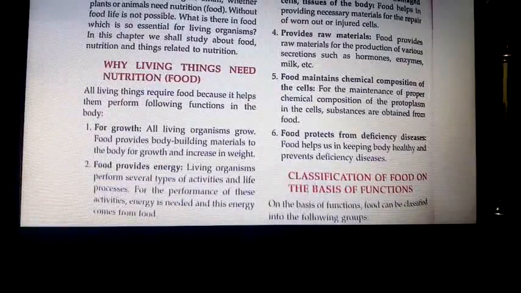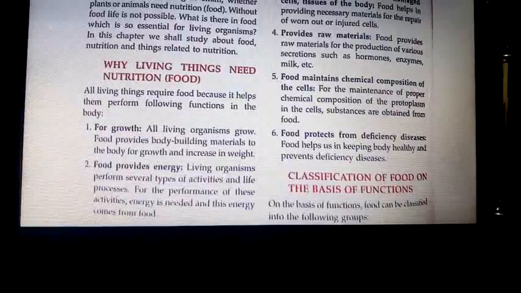Food maintains the chemical composition of the cells. For the maintenance of proper chemical composition of the protoplasm in the cells, substances are obtained from food. We have learned about protoplasm; each cell has its own composition of protoplasm. It is made up of chemical elements like carbon, hydrogen, oxygen, phosphorus, and various minerals.